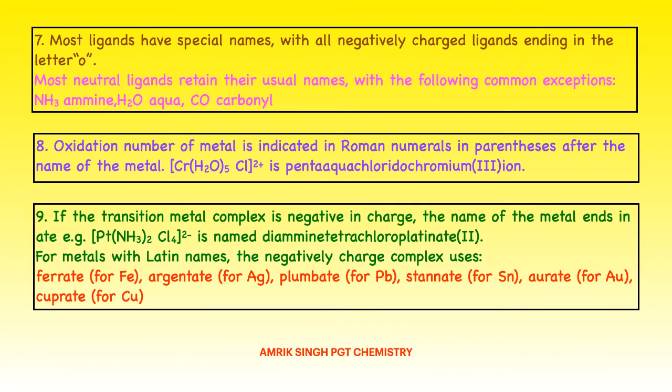Now, if the transition metal complex is negative in charge, the name of the metal ends in -ate. For example, if there is a negative charge outside the square bracket, then the Latin name of the metal will be used, such as platinate. For metals with a Latin name, the negatively charged complex uses the Latin name. Some examples are ferrate for Fe, argentate for Ag, plumbate for Pb, stannate for Sn, aurate for Au, and cuprate for Cu.